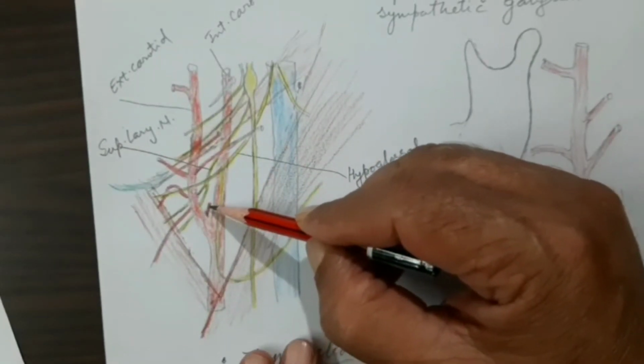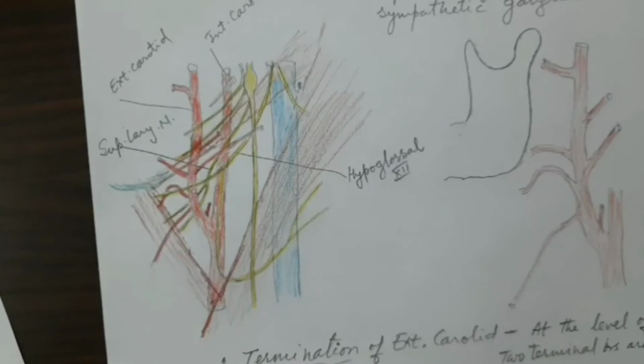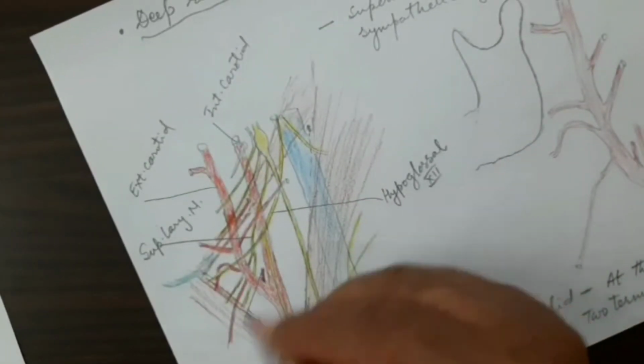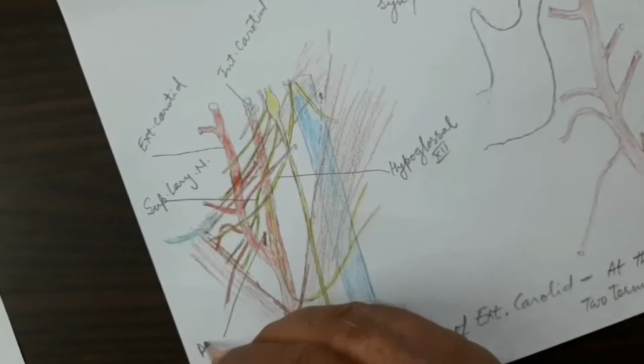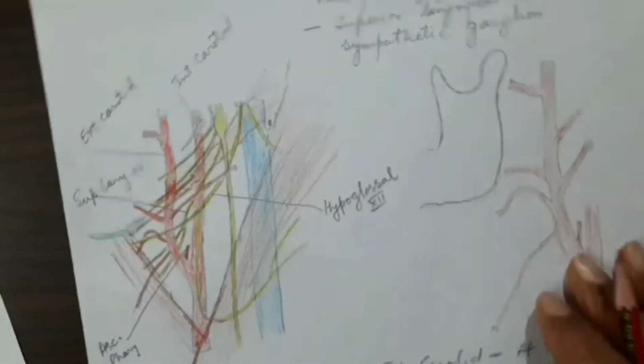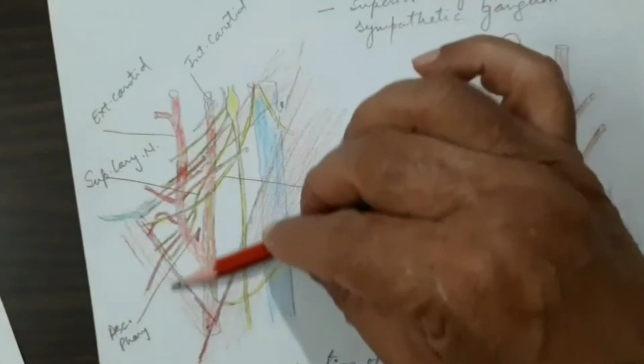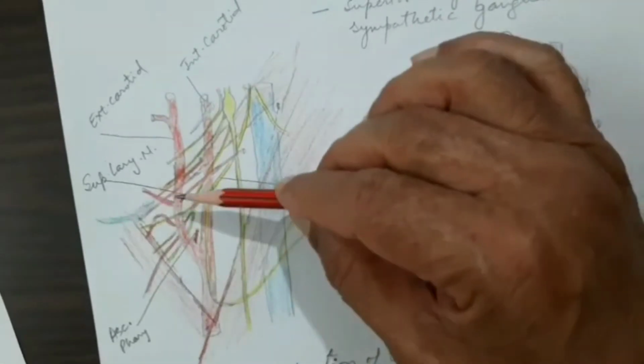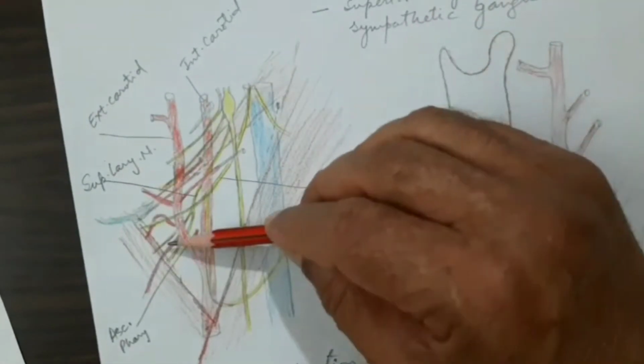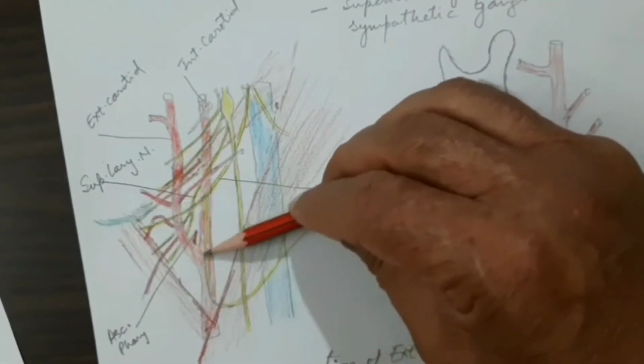So this artery itself will be deep to it. Okay, that artery is called the ascending pharyngeal. I am giving the name here, ascending pharyngeal, the first branch from the external carotid artery. So these were the superficial and the deep relations of the external carotid artery in the carotid triangle.